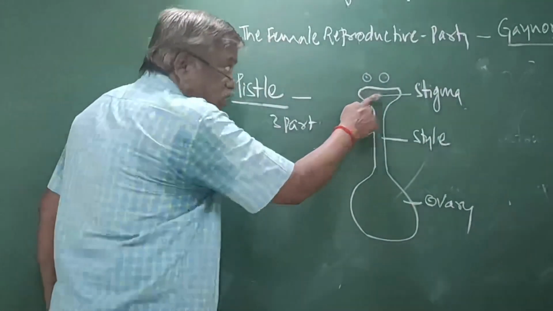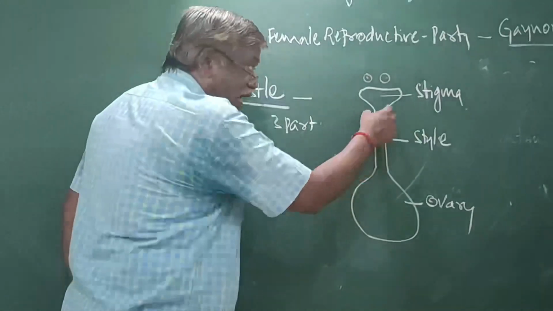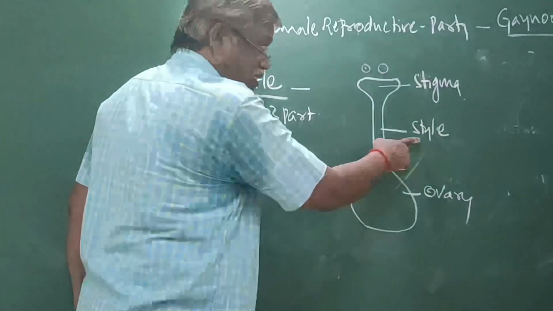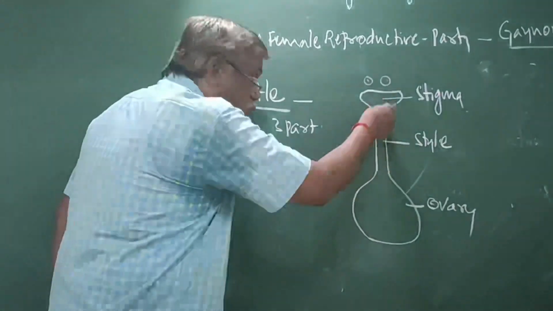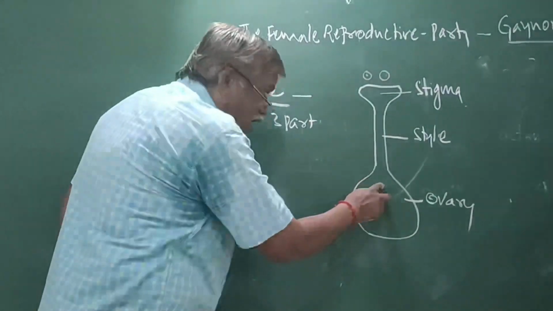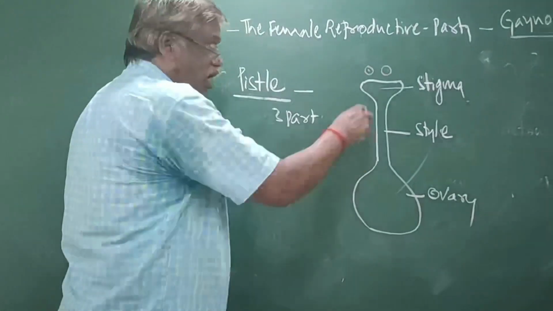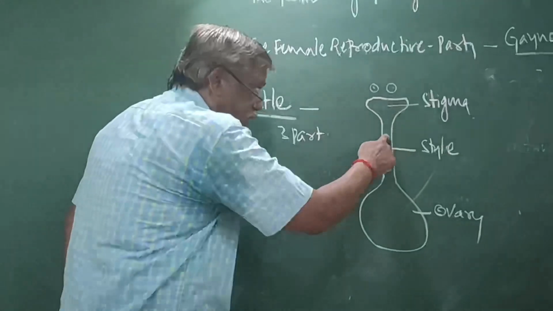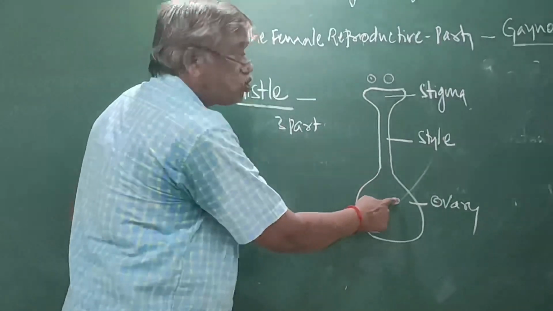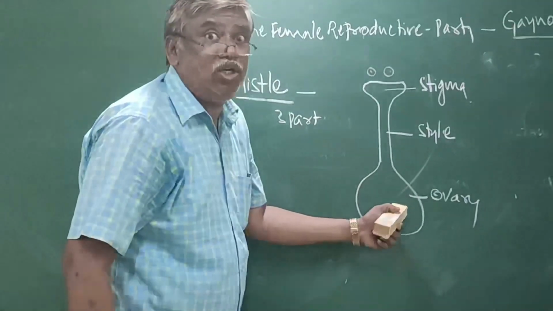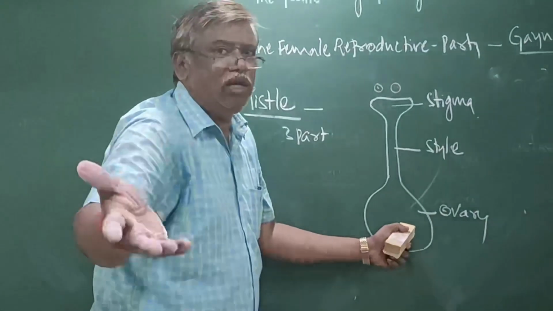The stigma and ovary are connected by a small cylindrical structure called the style. This is the path through which the pollen tube passes to the ovary and delivers the male gametes in the ovule or in the embryo sac.